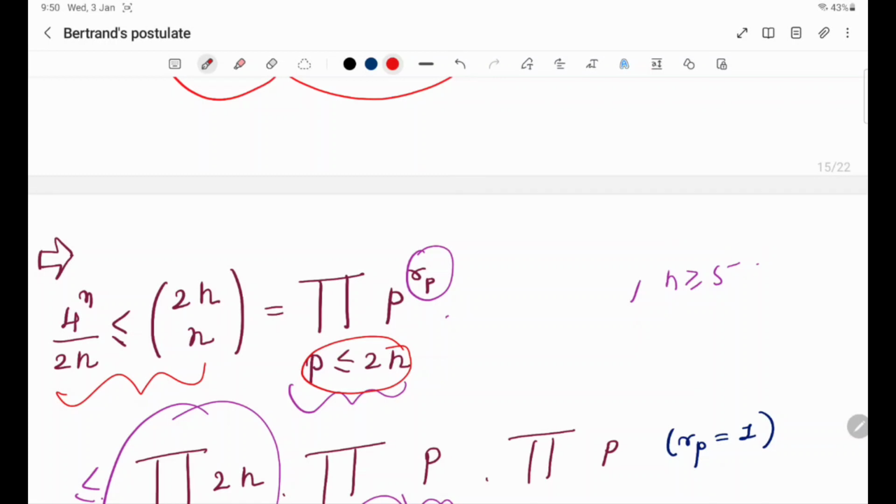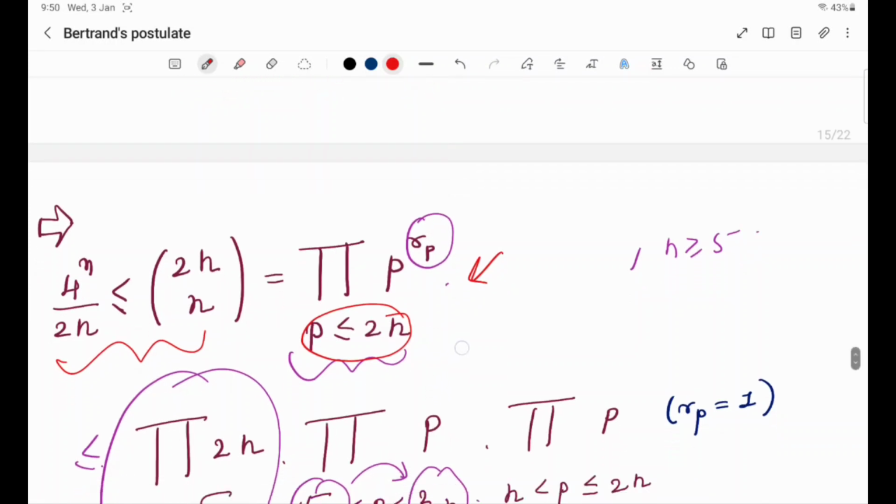Similarly, you replace n by 2n. So in the prime factorization of 2n factorial, there are only primes less than or equal to 2n. So it can be expressed like this. And 2n choose n is just 2n factorial divided by n factorial twice. So no problem, right?